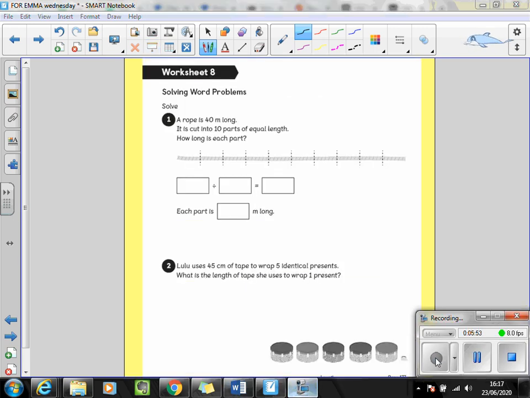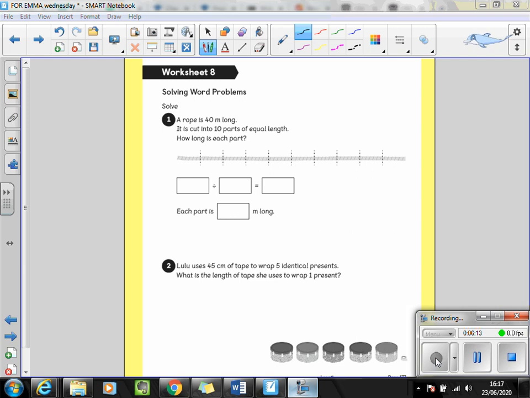Now it's time for your independent learning. Question 1. A rope is 40 meters long. It is cut into 10 parts of equal length. How long is each part? Use the image to annotate if you want to support you. Question 2.